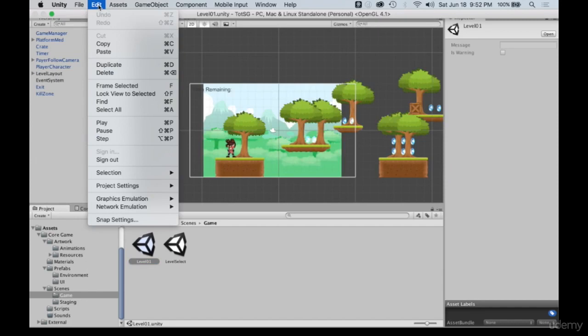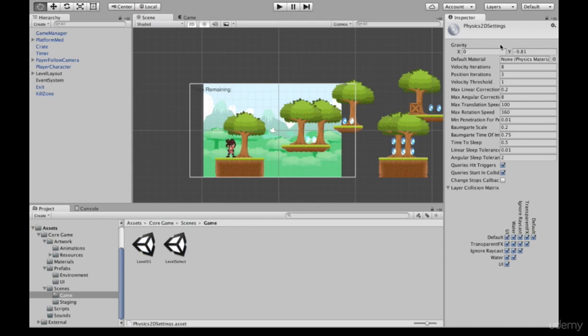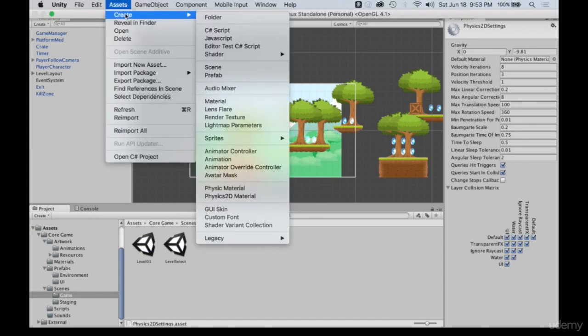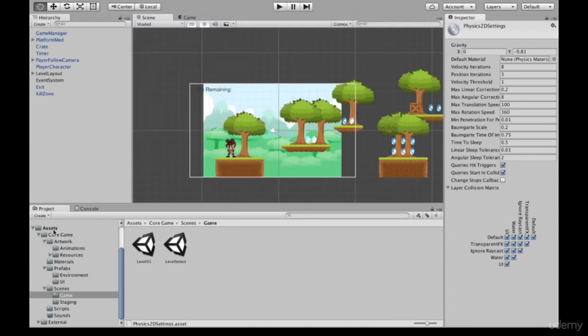If I come up to edit, the main things you'll be using in here is the project settings. I don't want to go into them in more detail now, but it's just handy to know that they're there, and it is worth exploring them. You might find some really interesting settings, such as these physics 2D settings. So under assets, this is where you create things or load things that go into your assets folder in your project.